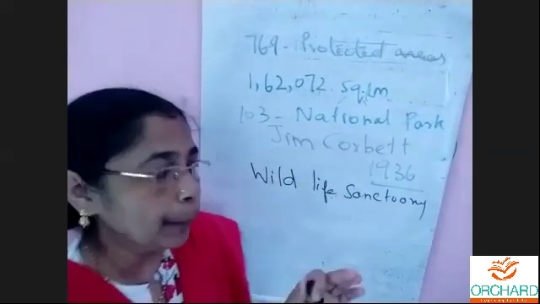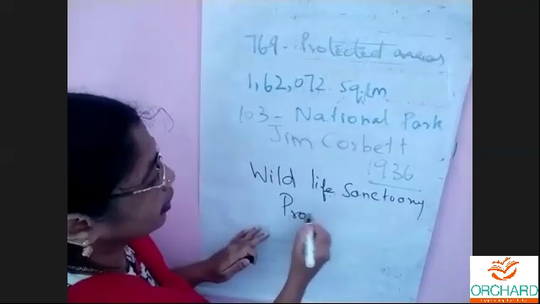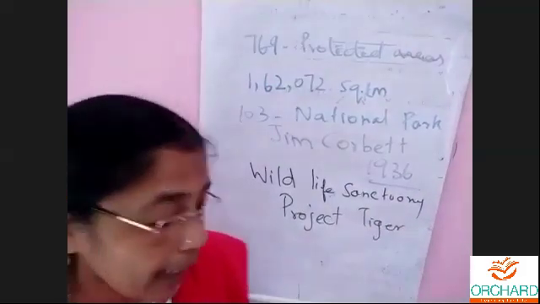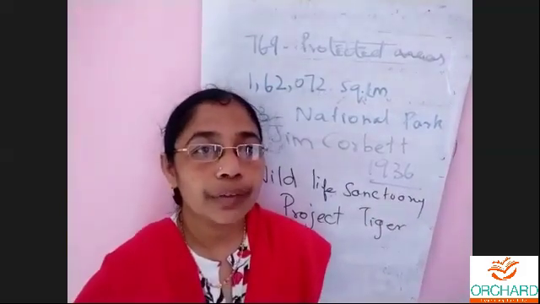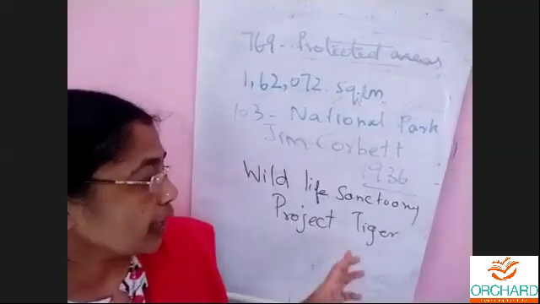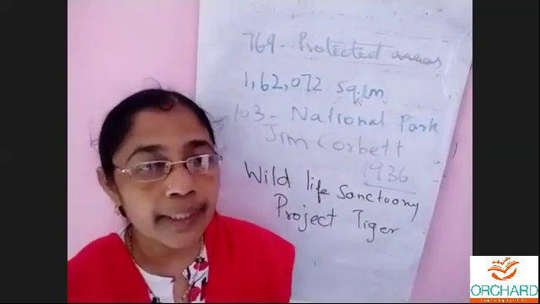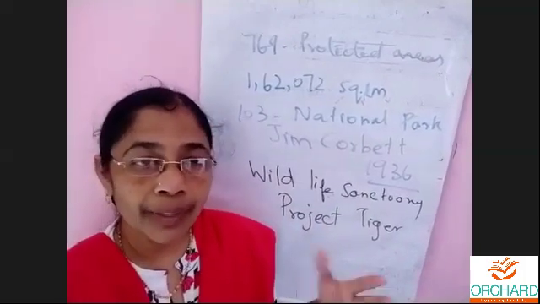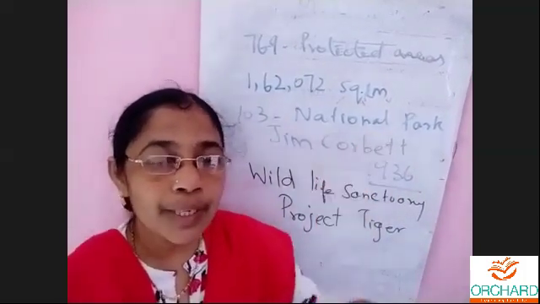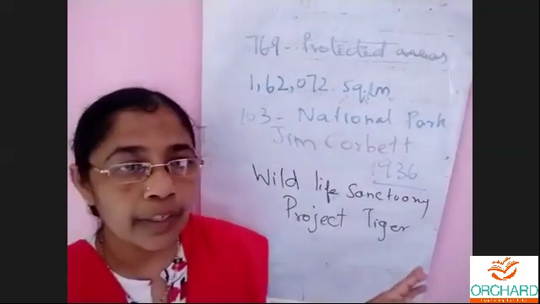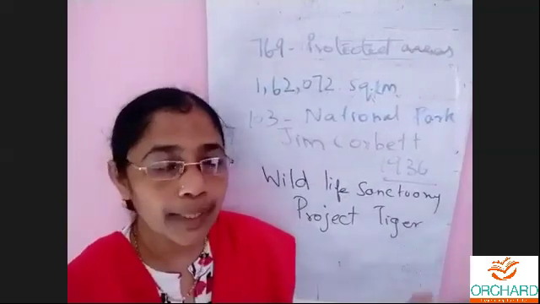So they say that it was to protect a particular species of animal. I think you know about Project Tiger. So what is Project Tiger? It is to save the tiger population. They saw that the tiger is a threatened species. Though we have many, the number is going down fast. Being the national animal of India, it's a duty to save the population, isn't it?